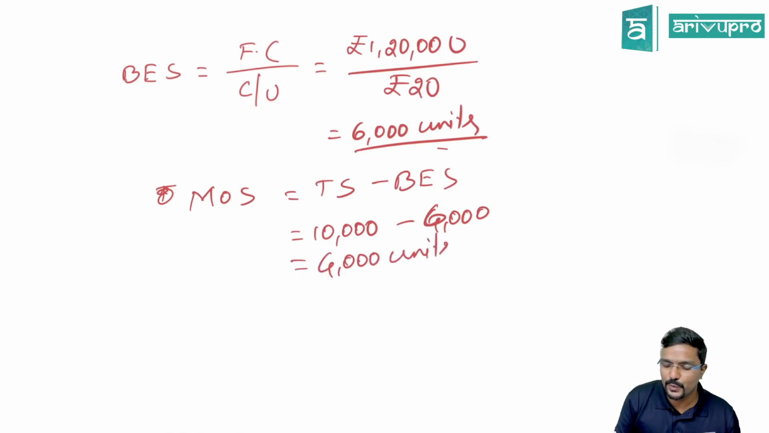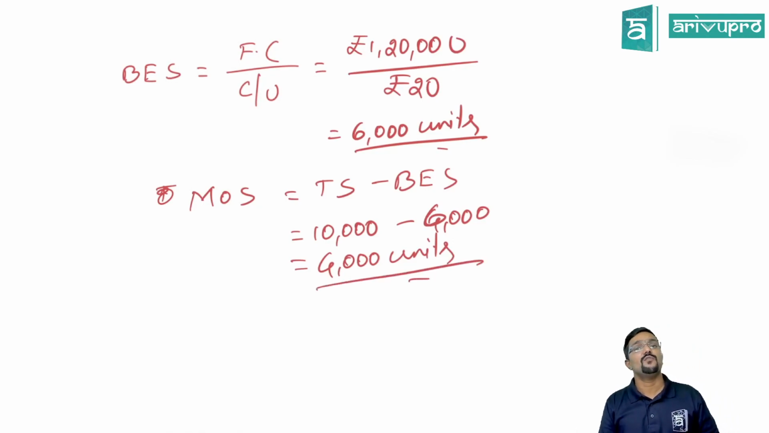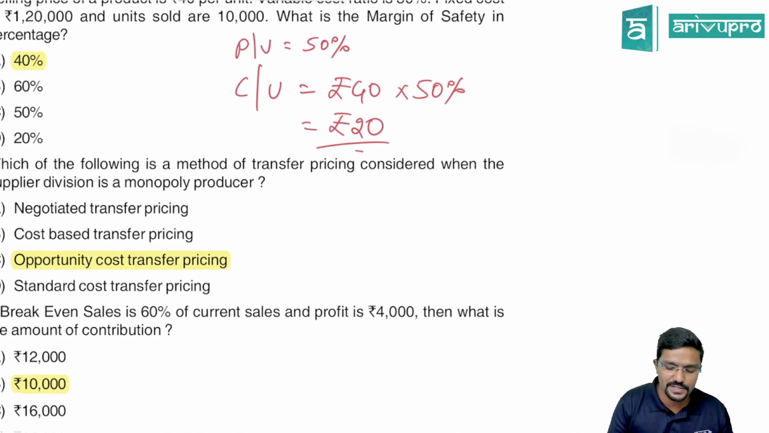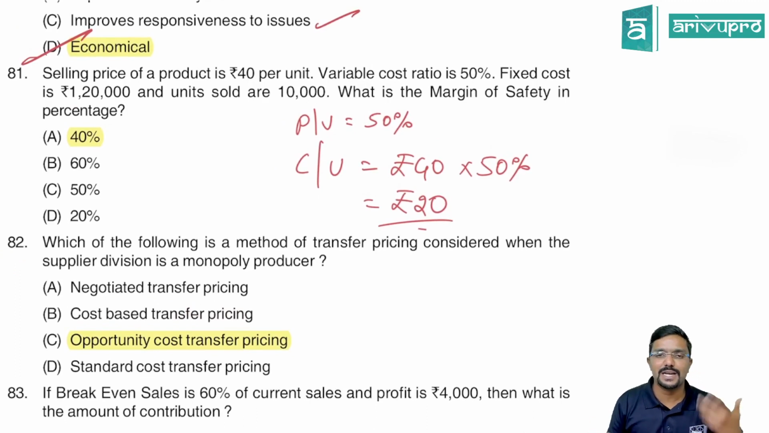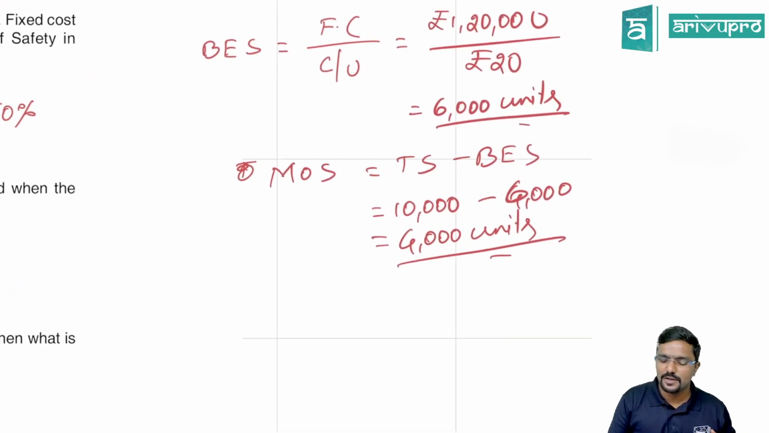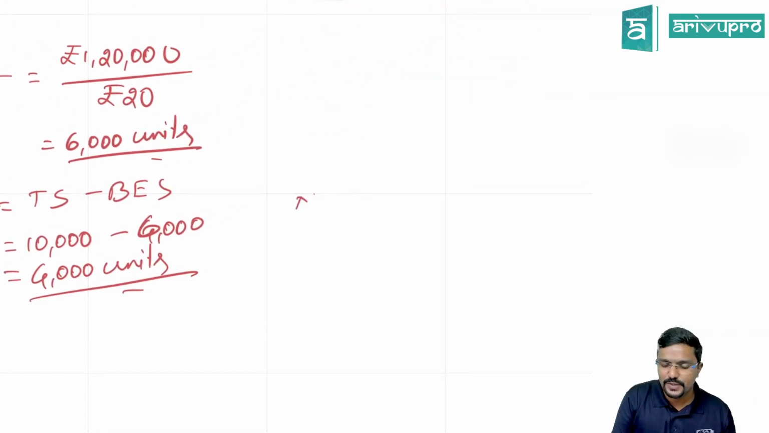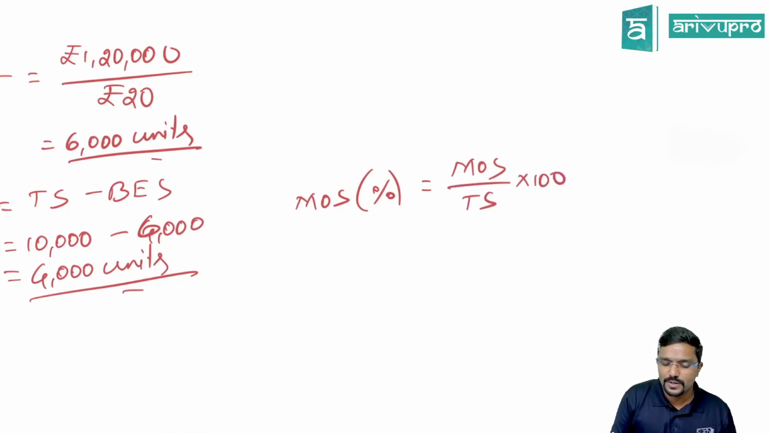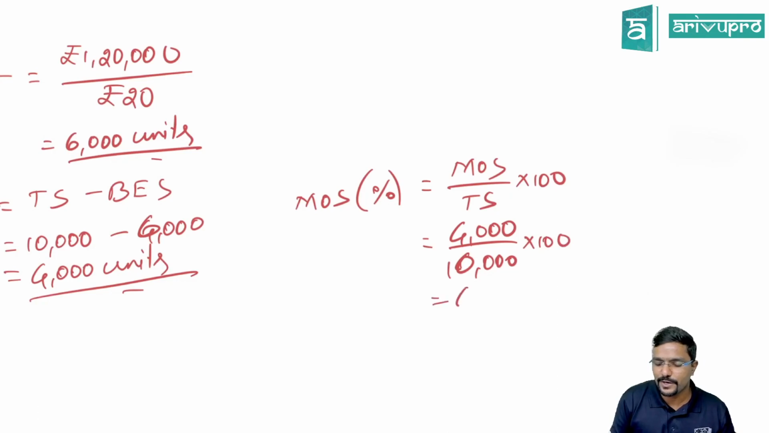4,000 units, guys. Oh, they have asked it as percentage. So calculate it. Margin of safety as percentage, MOS in percentage, is nothing but MOS in units by total sales in units into 100. MOS in units is 4,000. Total sales is 10,000 into 100. How much do you get? 40%.